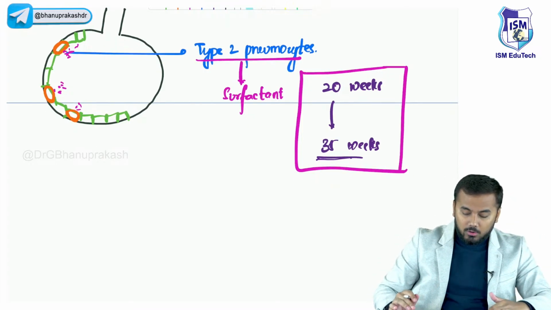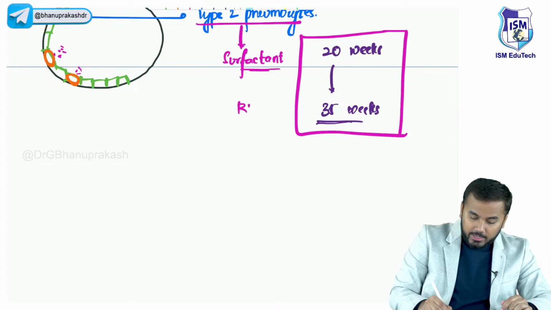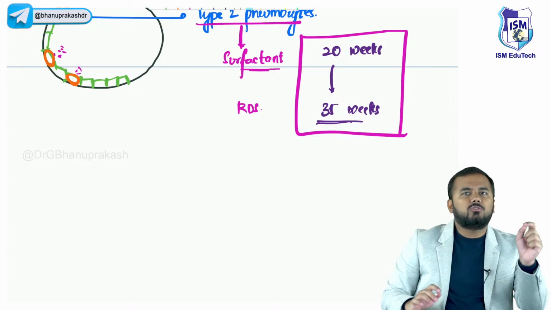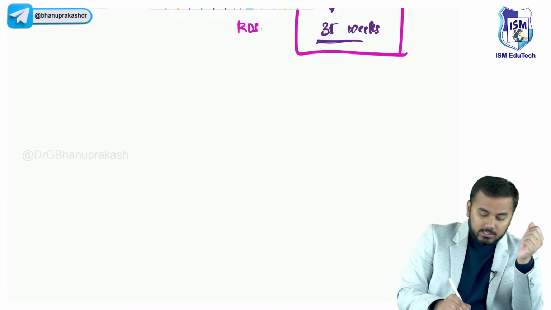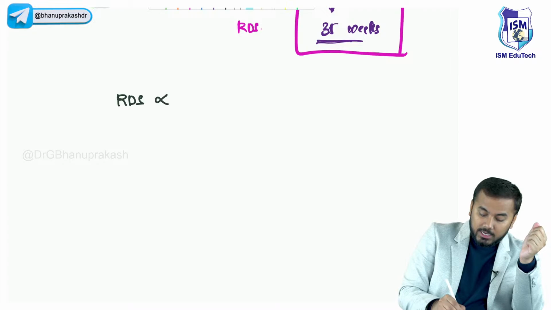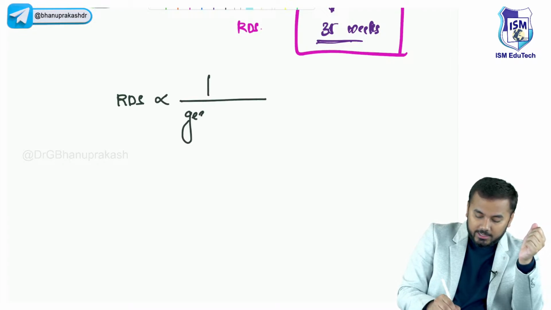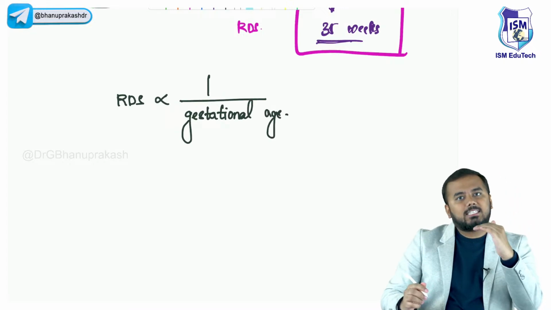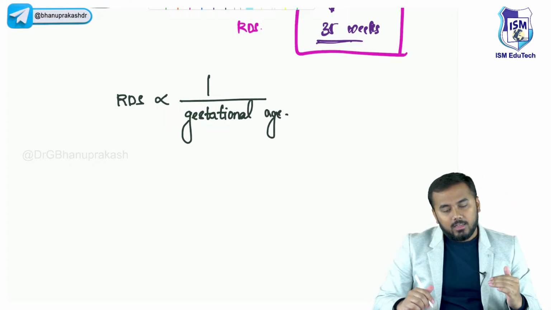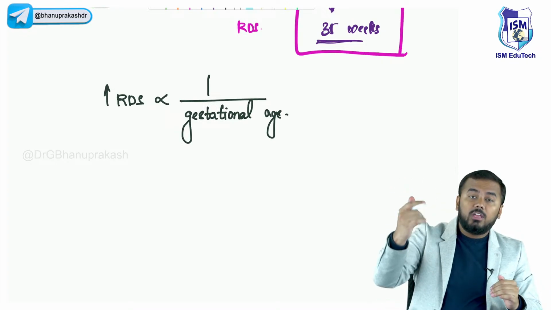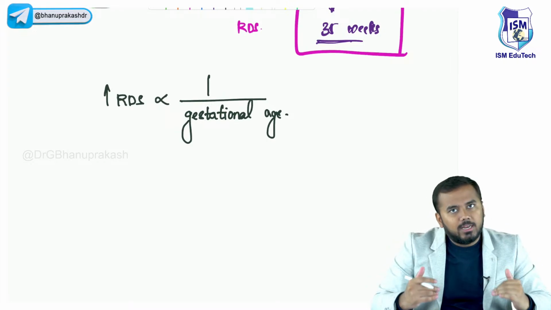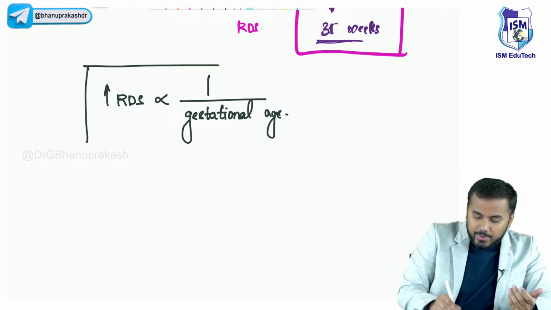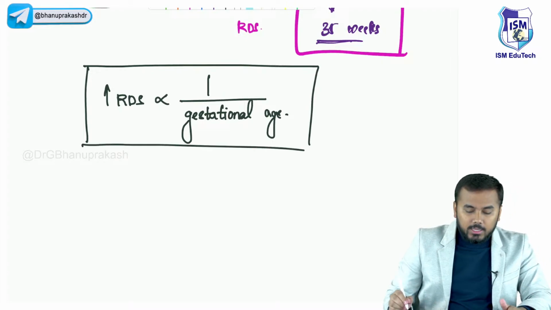Right. So during this time, if the delivery happens, the time when the surfactant is released or it is completely spreading all over the alveoli, then it would lead to respiratory distress syndrome. Okay. So there is one research, guys, New England Journal. In that, what they told is, respiratory distress syndrome is inversely proportional to gestational age. Obviously, agar gestational age कम है, 20 weeks, right? Then the risk of respiratory distress will be more. If gestational age is more, मतलब 38, 39 weeks, then the risk of respiratory distress syndrome will be less, obviously, right? So this is the base point which I want all of you to remember.